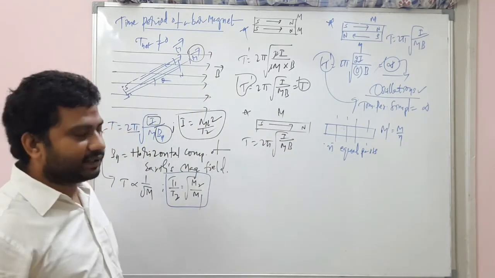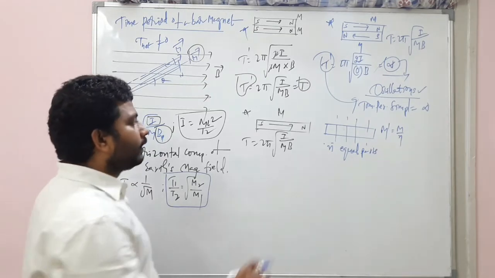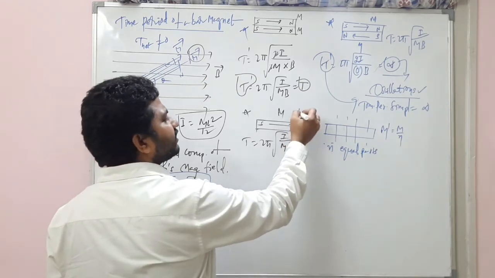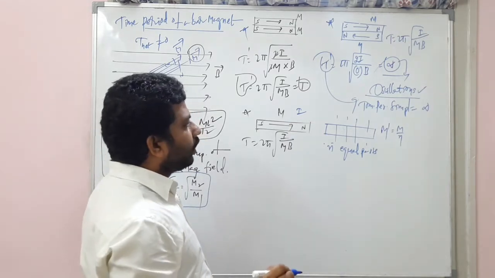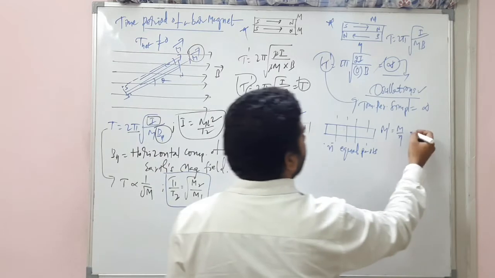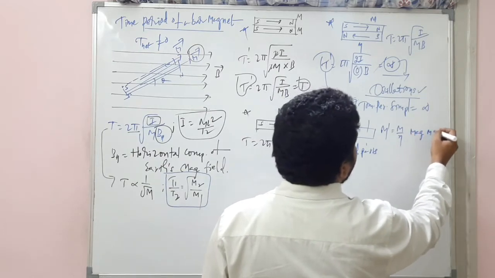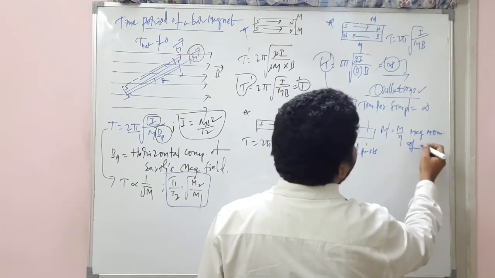Okay, keep it aside. Now, this has the moment of inertia I here. This is the magnetic moment of each part.